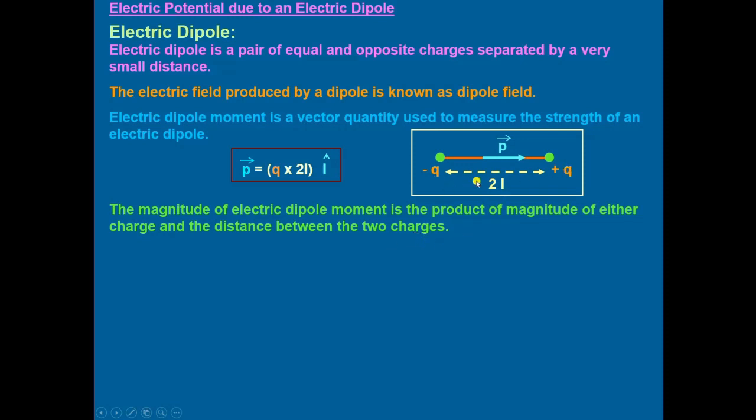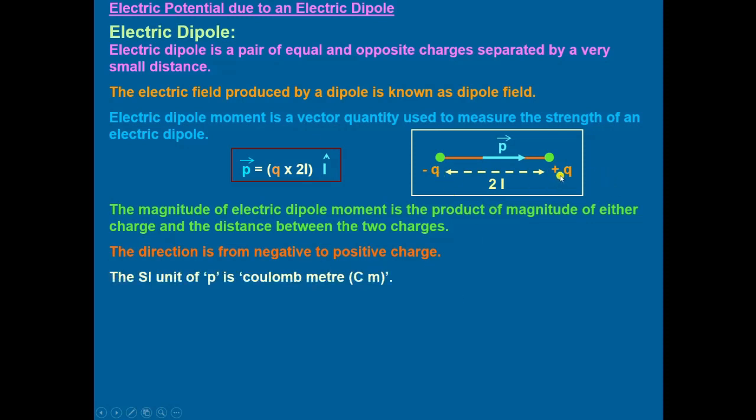Distance here we take as twice the length, 2L. Then dipole moment P is equal to q multiplied by 2L. And the direction of this dipole moment is from the negative to the positive charge.